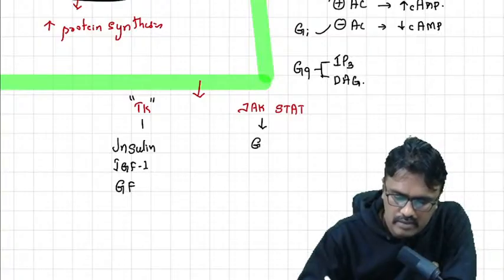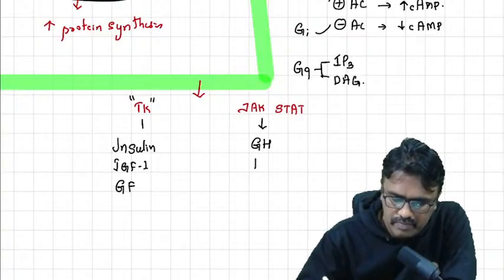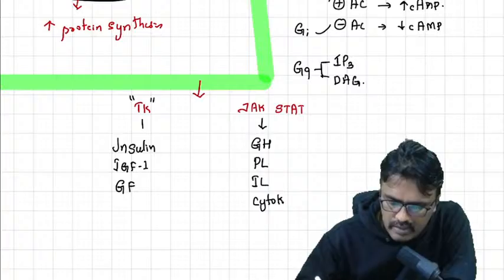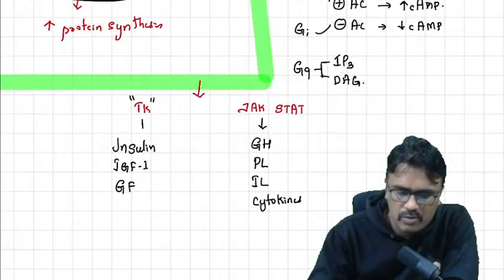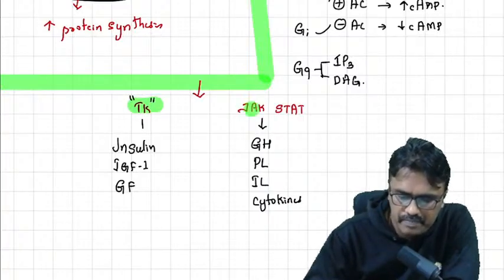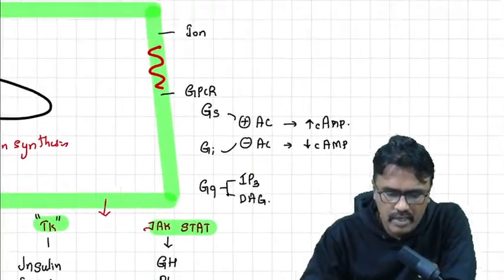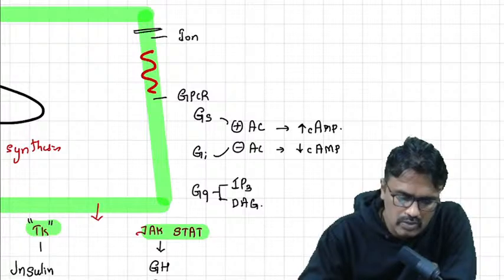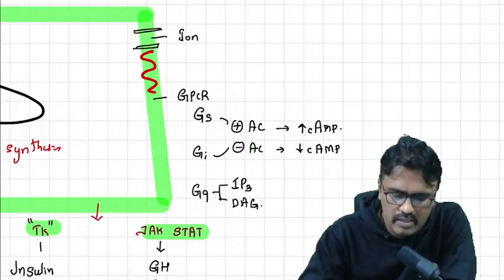JAK-STAT is growth hormone, prolactin, interleukin, and cytokines. So these act through the JAK-STAT pathway. Now coming to ion channel receptor, the meaning is they conduct ions. So that's why the ions will enter inside. The examples are nicotinic receptor.